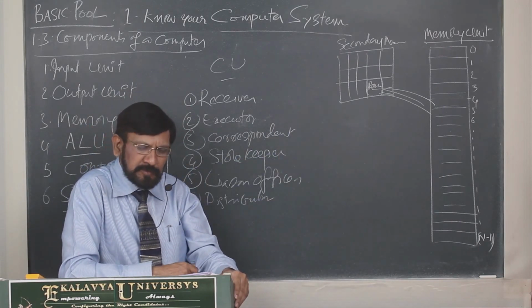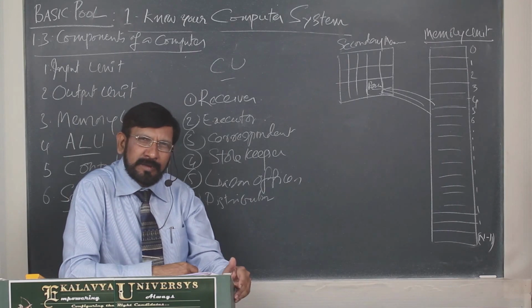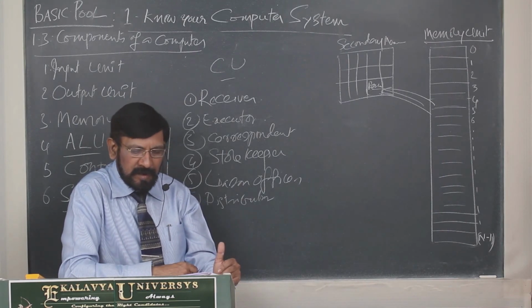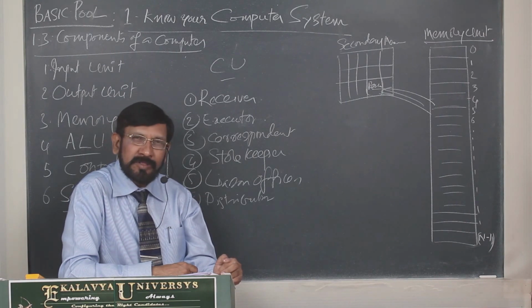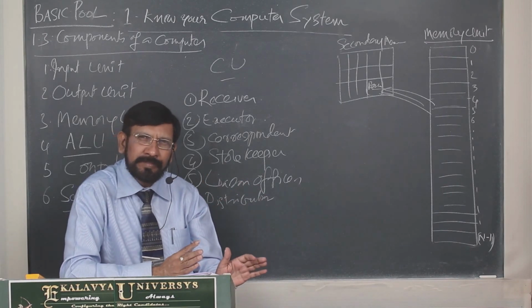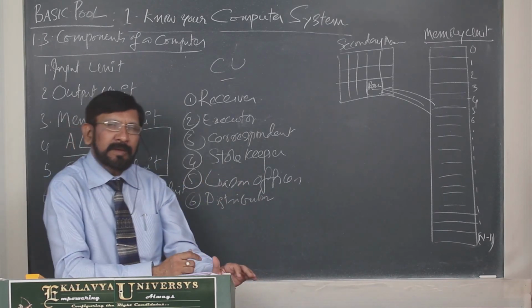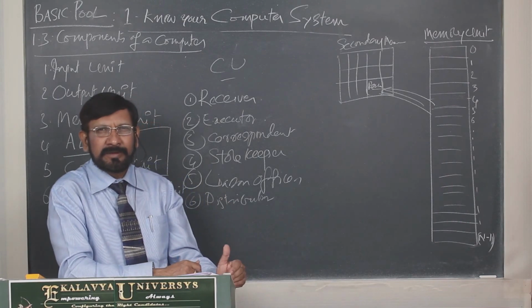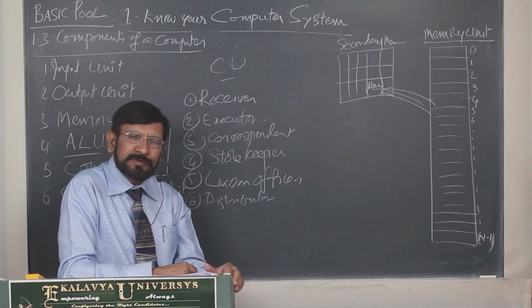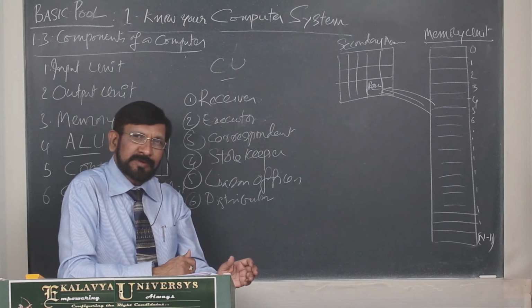The size is huge. These are in GBs, gigabytes, or TBs, terabytes, and all that. Terabytes, those are millions of bytes and all. Those are so big. Time to time, the capacities are increased, so a huge amount of data we can store in the secondary storage device.